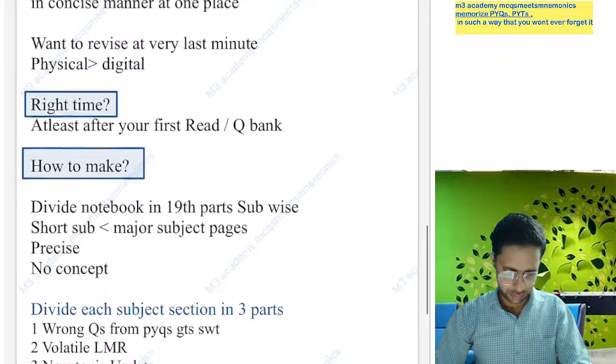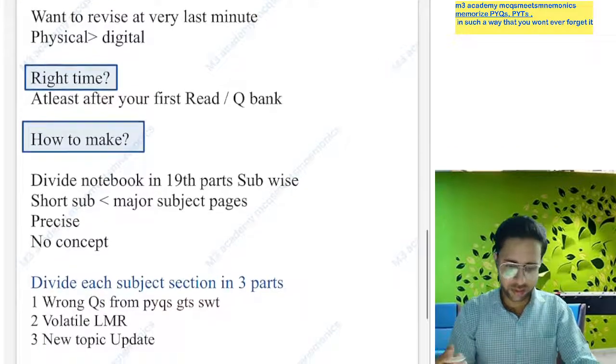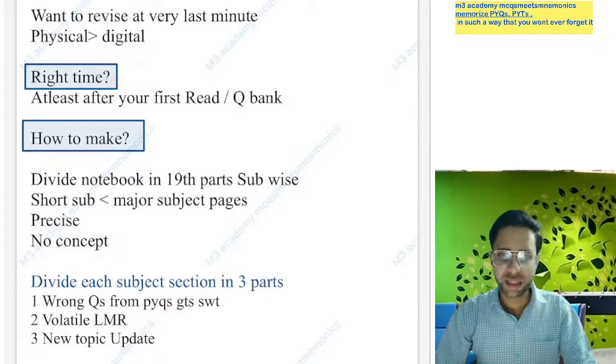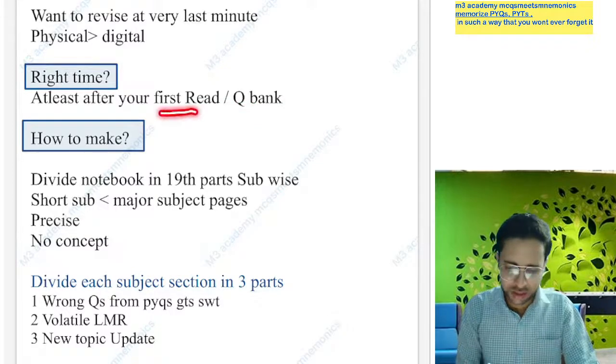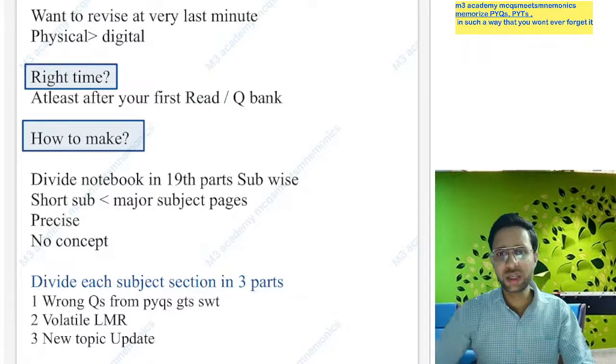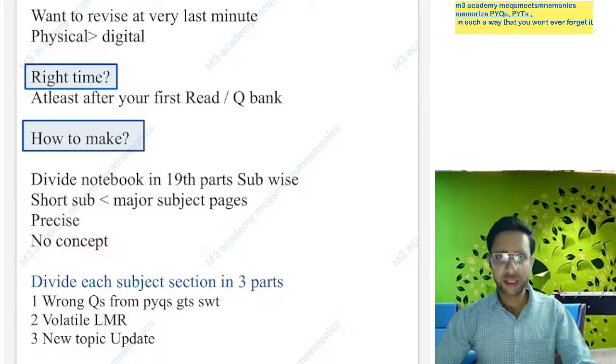So what is the right time to start making this 28 notebook? We should start making the 28 notebook after our first read, or after solving our first round of questions.